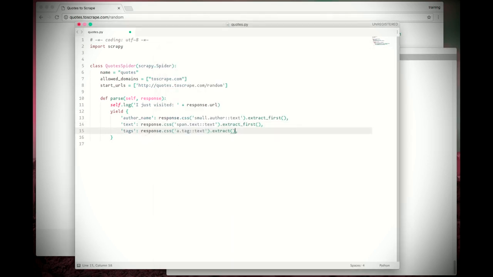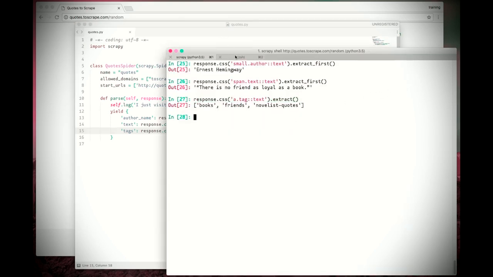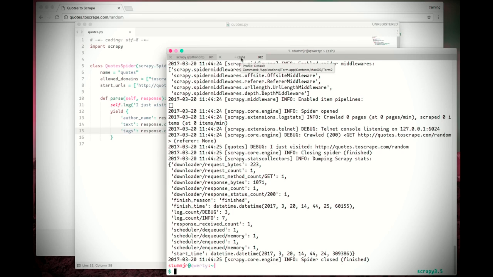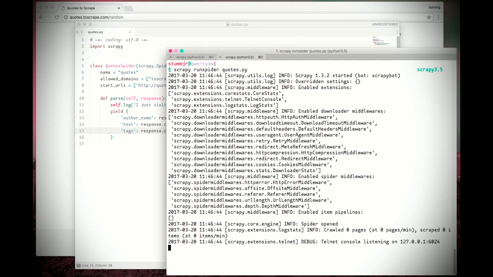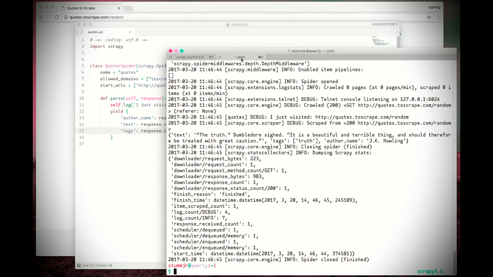The dictionary generated by the parse method will be consumed by Scrapy engine and pass through other Scrapy components until it's outputted as a scraped item. Now, let's go back to the terminal and run the spider again. Let me clear this screen. And here we go. scrapy runspider quotes.py. And here we have the quote extracted by our spider.